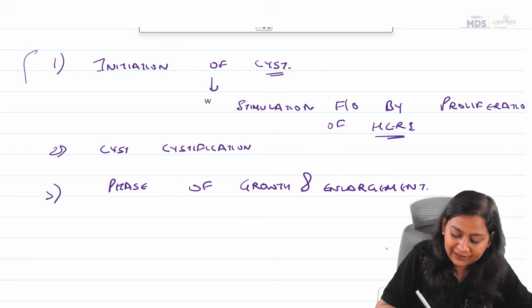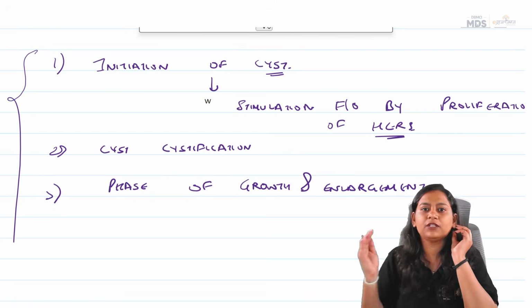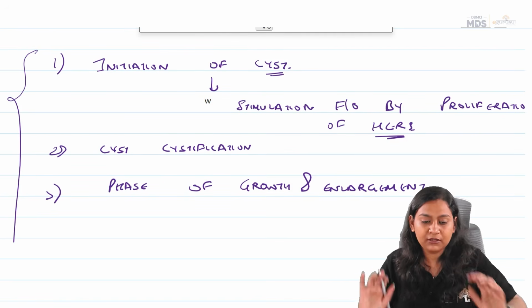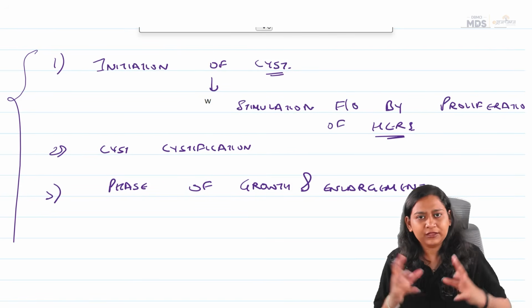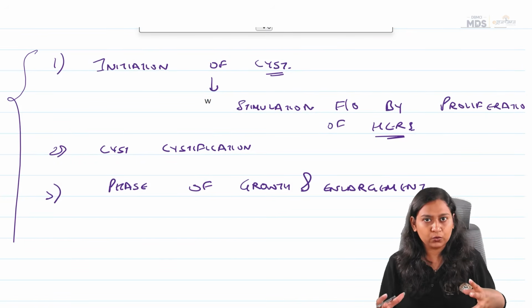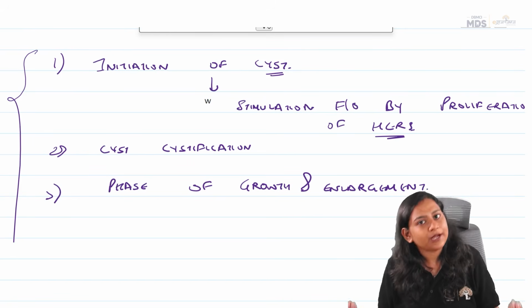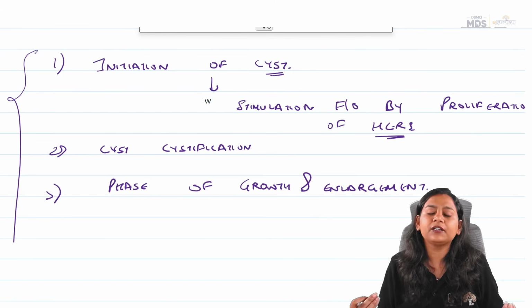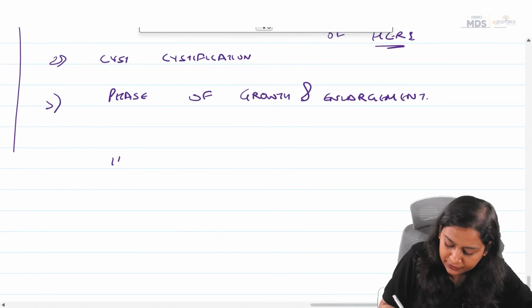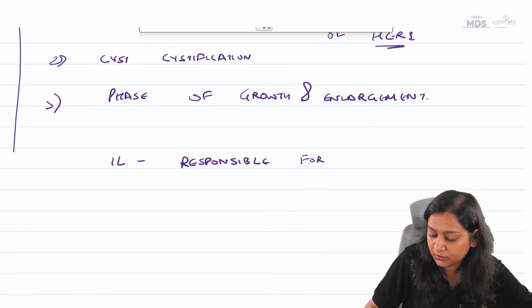So they had asked one question in your paper, based on the sequence: what will happen first? Now when the cyst grows and enlarges, the bone surrounding the tooth, which is the periapical area, will also get resorbed. So what interleukin is responsible for bone resorption?